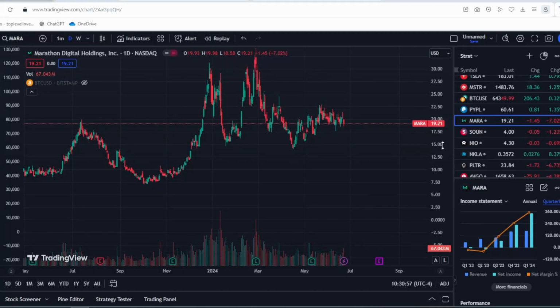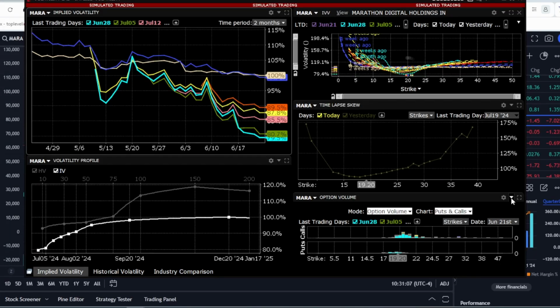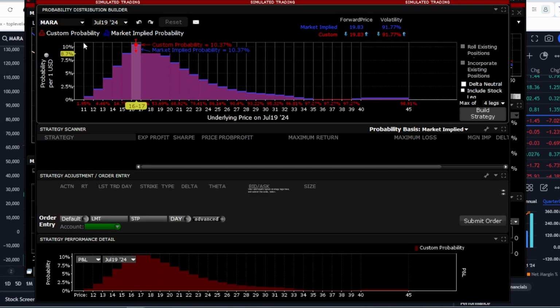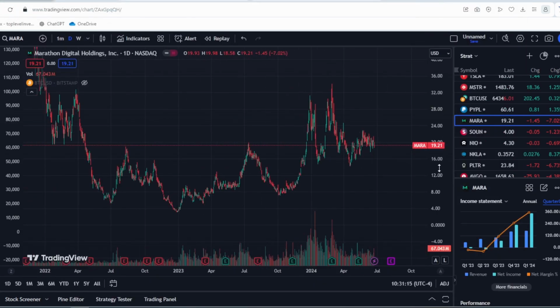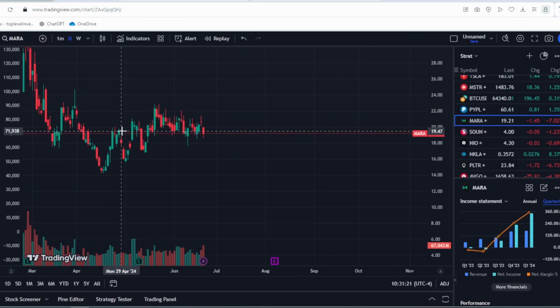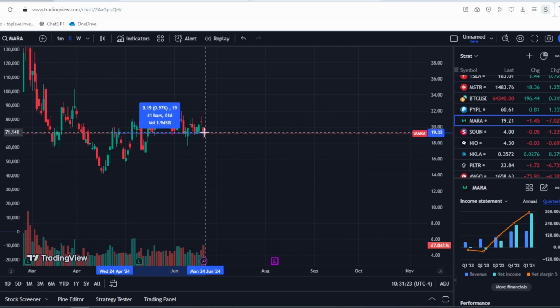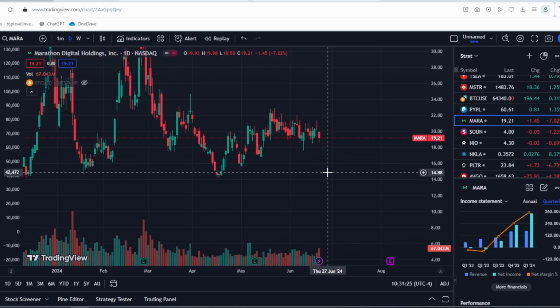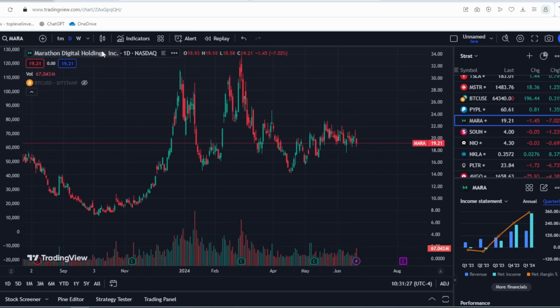Let's analyze the Marathon Digital stock today. We'll look at its analysis, volatility, support and resistance levels, and market forecasts. To start, Marathon Digital stock has been stagnant for several months, consolidating for about 60 days. It is important to remember that this stock is tied to cryptocurrency mining, specifically Bitcoin.